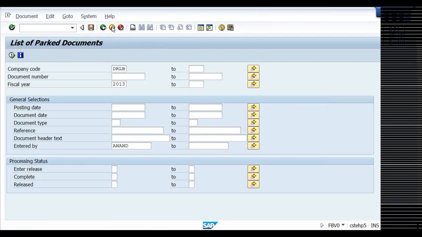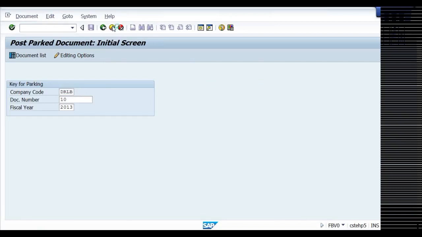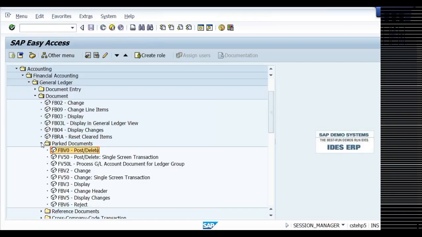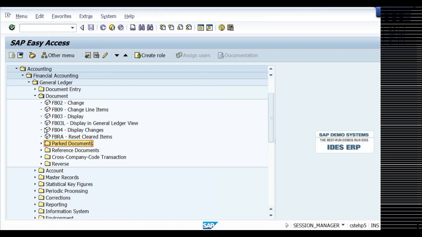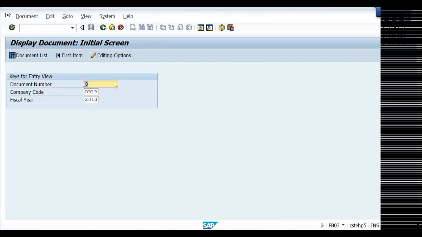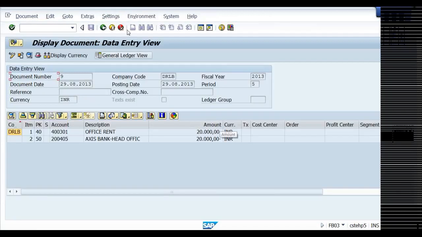Now come out. So like this, parked documents can be posted and deleted. If you go to FB03 display, 9 is there. There is the changed document. We made it 20,000.